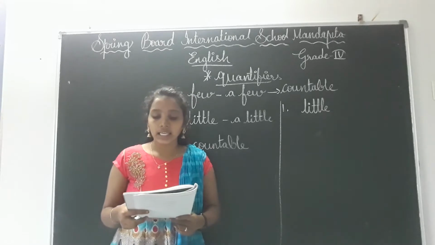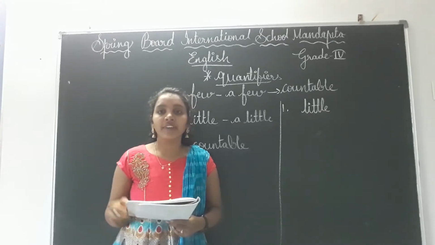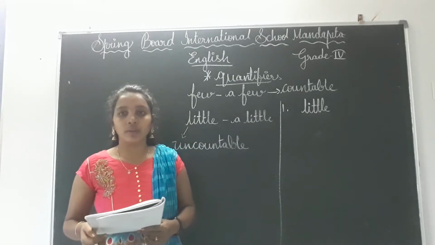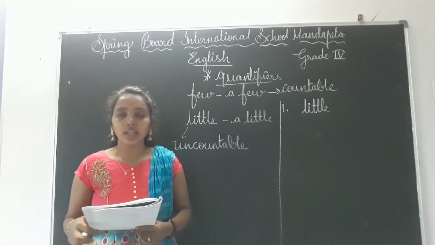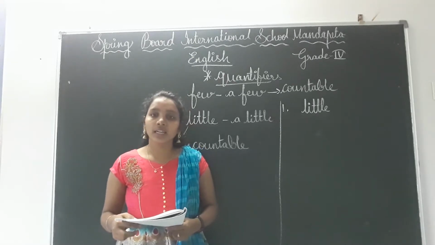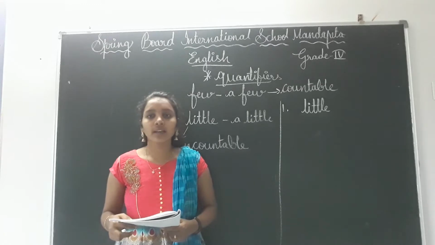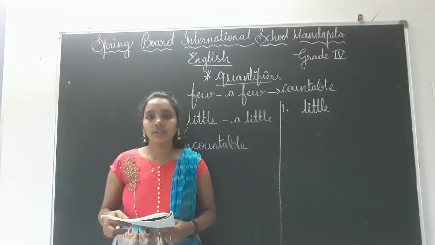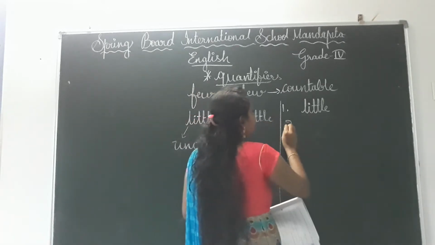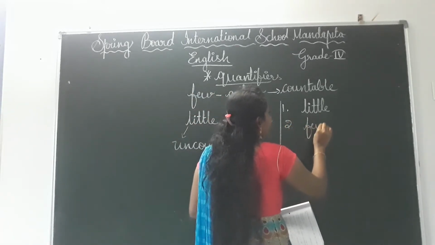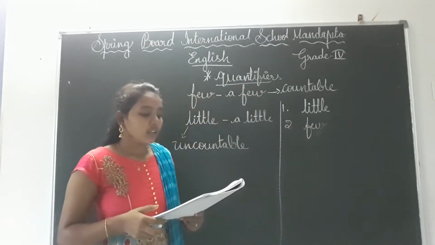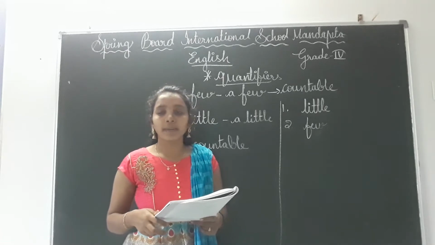Now children, see here books. First see the noun in the sentence is countable or uncountable, and you can take accordingly the quantifier also. See, books are countable or uncountable children, tell me. Book is countable or uncountable? Countable, right? That means here we will get few. Okay, few we will get.